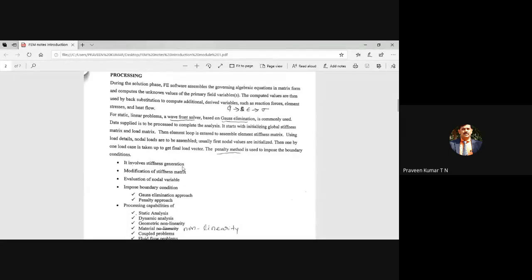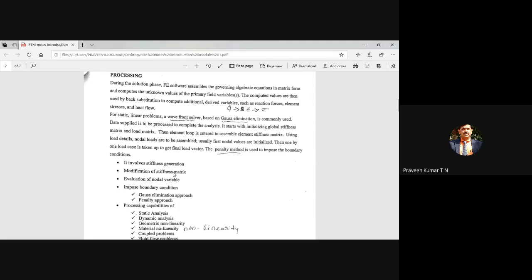Then modification of the stiffness matrix is nothing but, as you studied in the elimination approach, we have initially a 3x3 matrix. By eliminating the first row and first column, that is nothing but a modification of the stiffness matrix. Even in the case of the penalty approach, the value of the stiffness matrix will change, like K11 plus C. You are not eliminating any rows or columns.